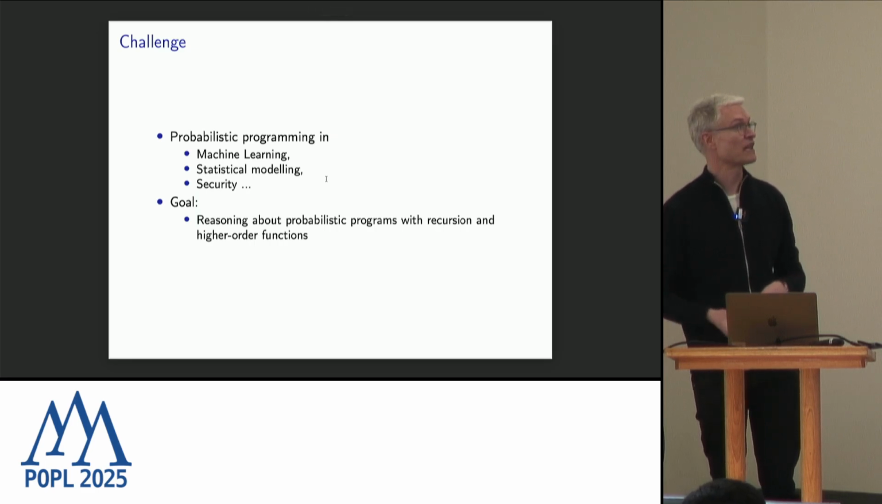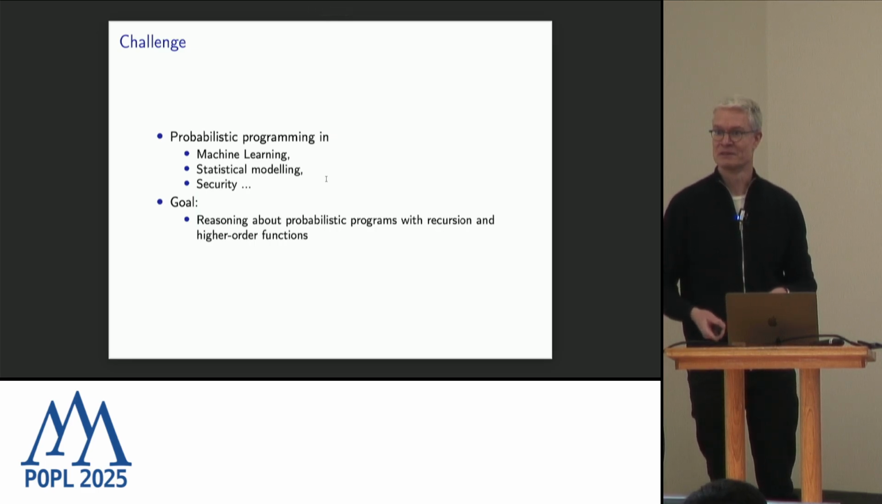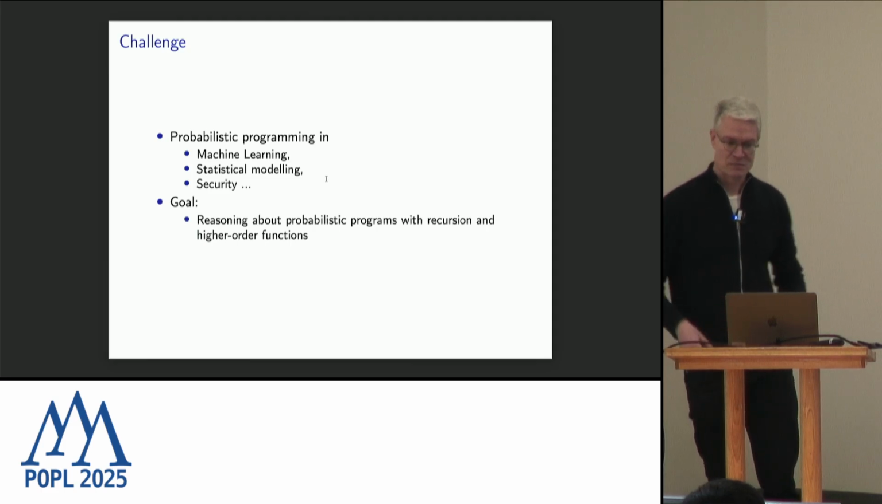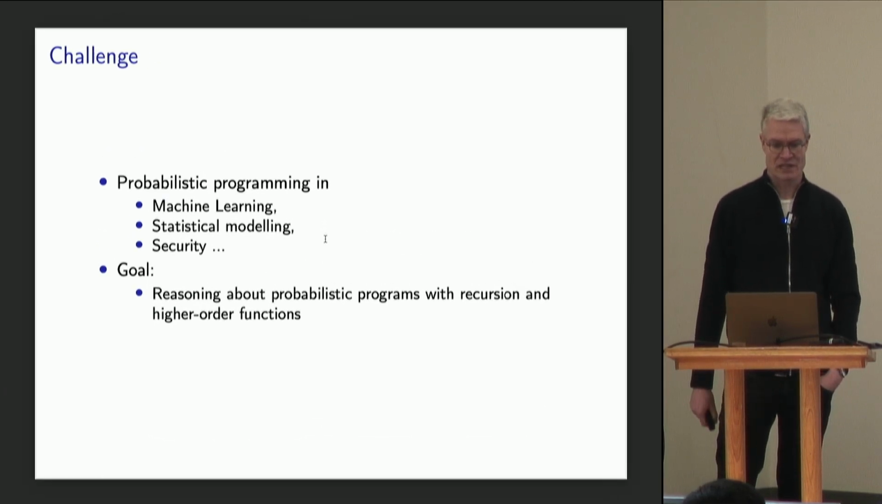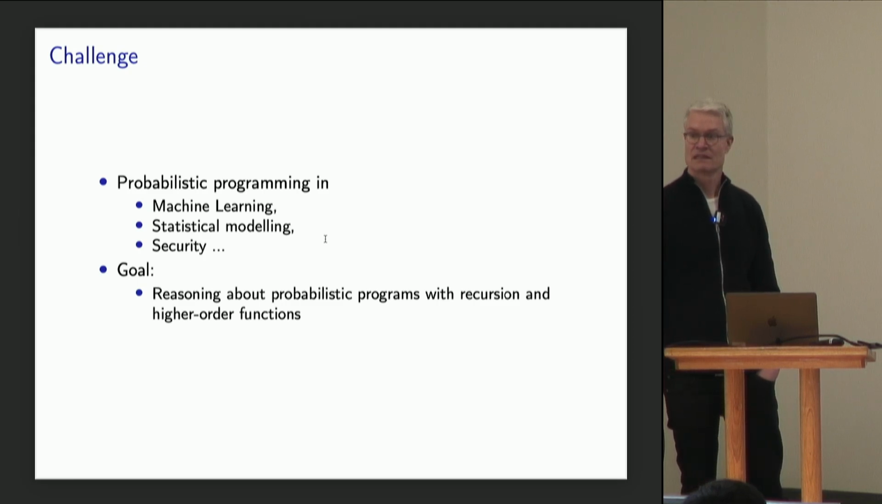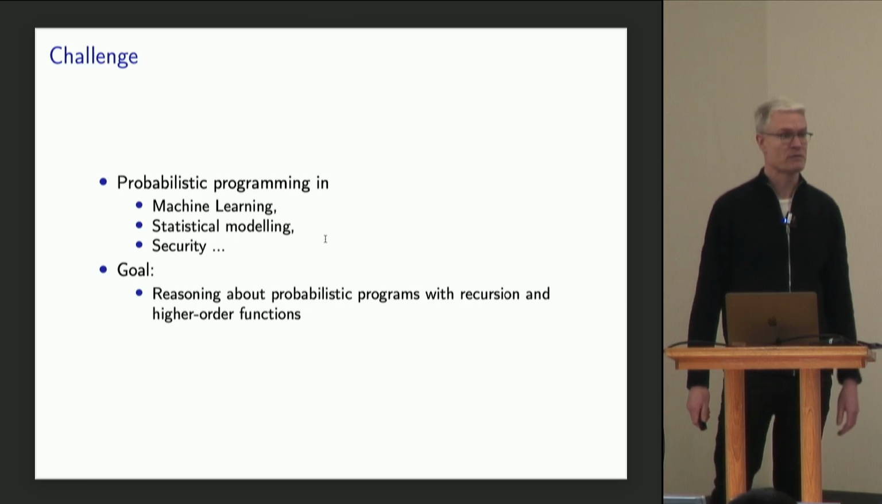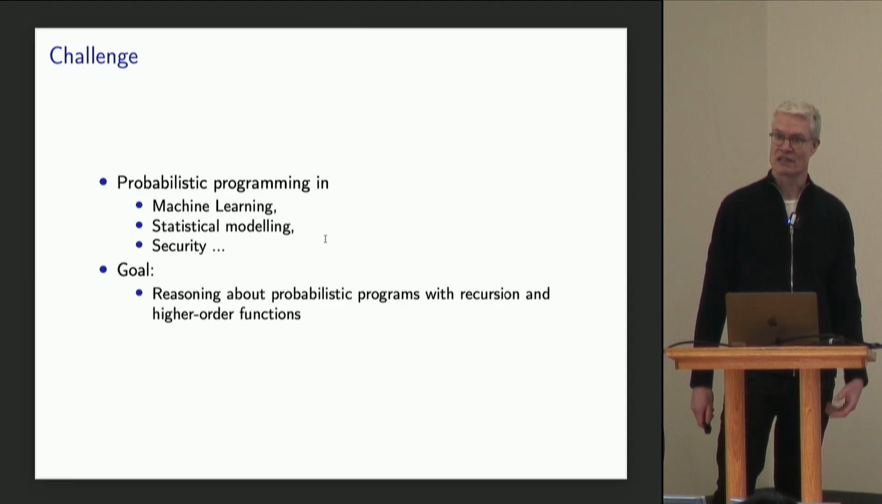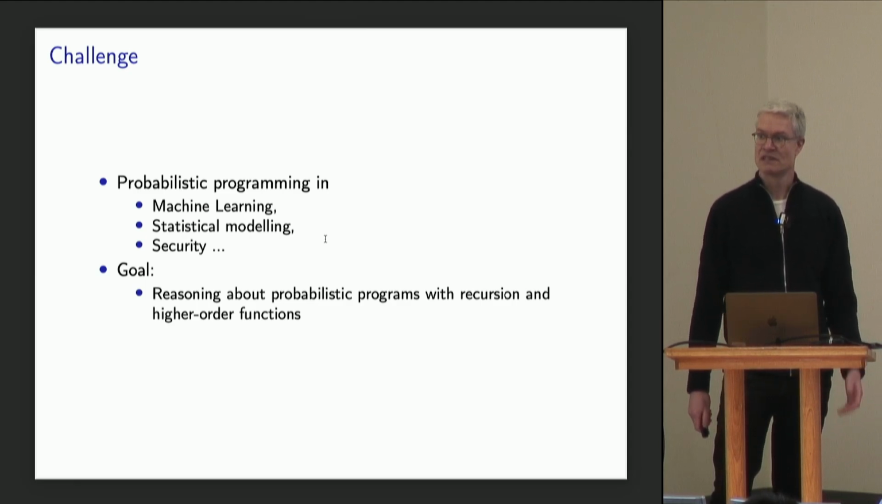Probabilistic programming is everywhere, also here at POPL. And there are good reasons for that. It's used in important applications like machine learning and statistical modeling, and also in security. Now, we'd like to be able not just to program probabilistic programs, but also reason about them. And that's particularly challenging when the programming language has other features, such as recursion and higher order functions.